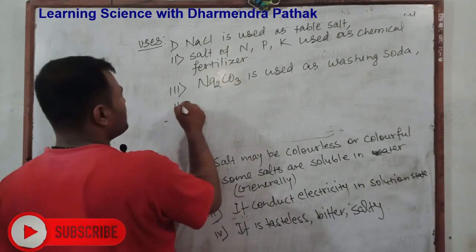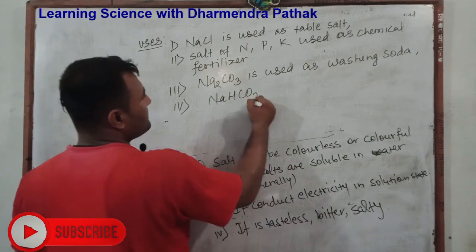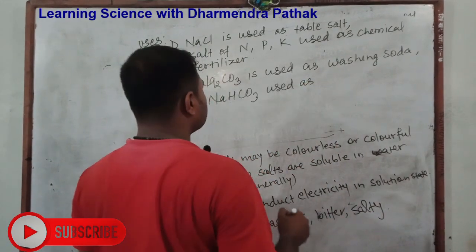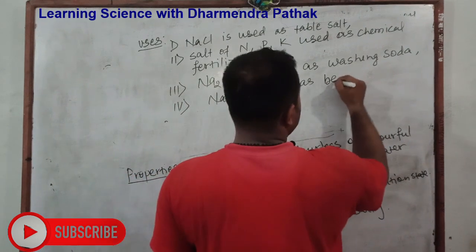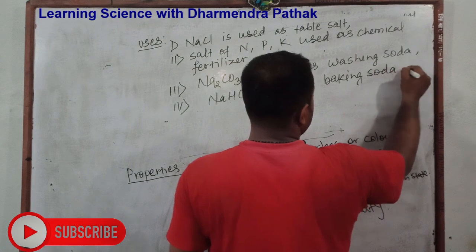Several other uses of salt are here. Sodium bicarbonate is used as baking soda. For baking purposes it is used.